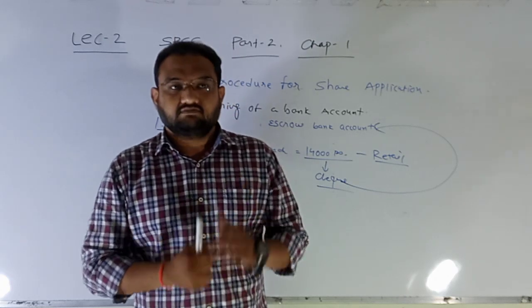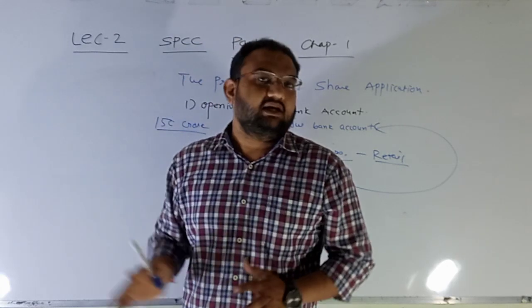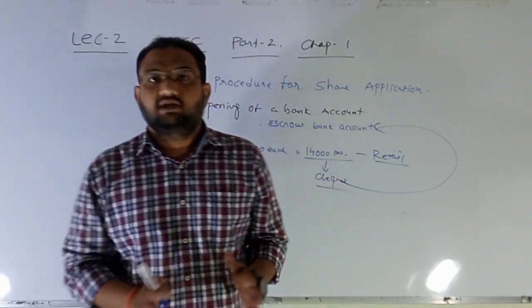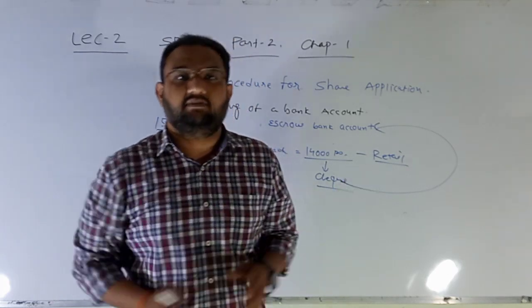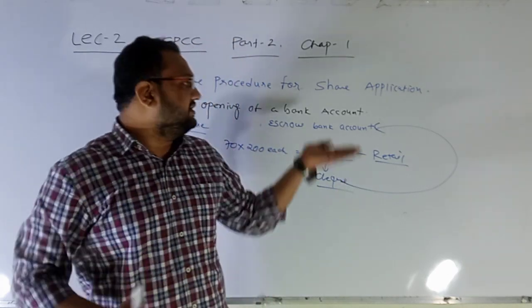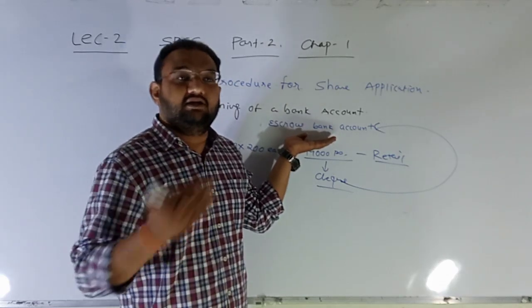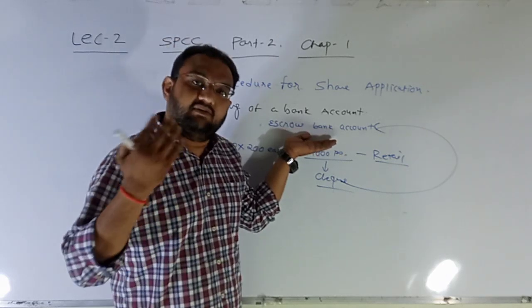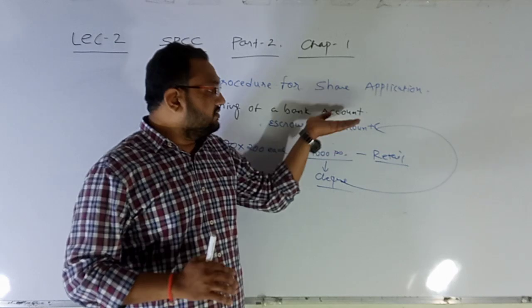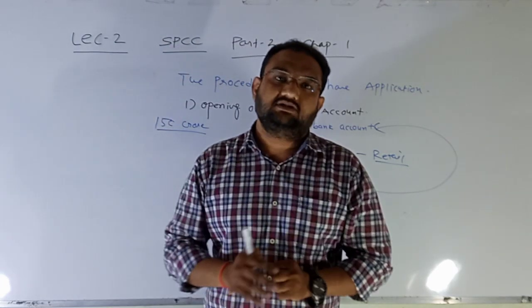So here the bank is continuously working. First they receive the checks from different banks and credit them into the escrow account. Once this process ends, they again issue checks to the different investors so that the money is refunded.